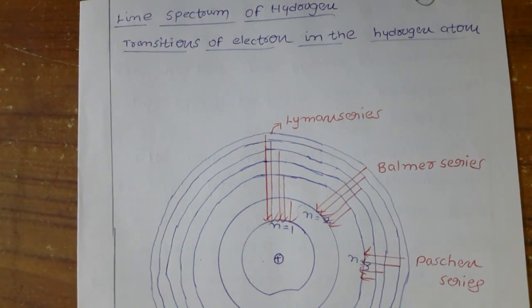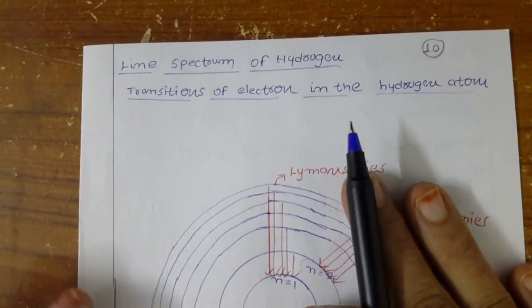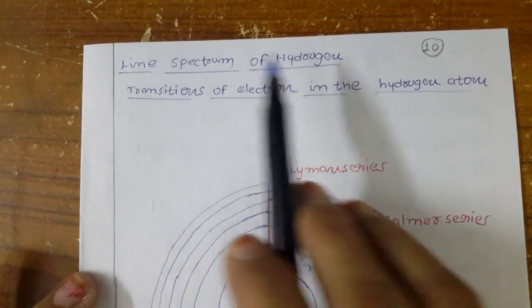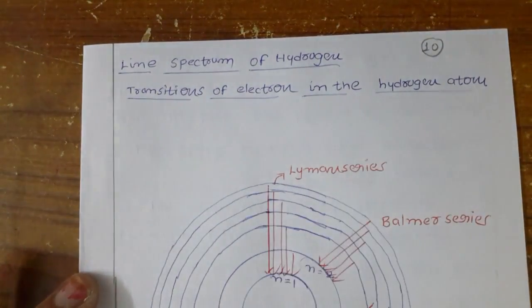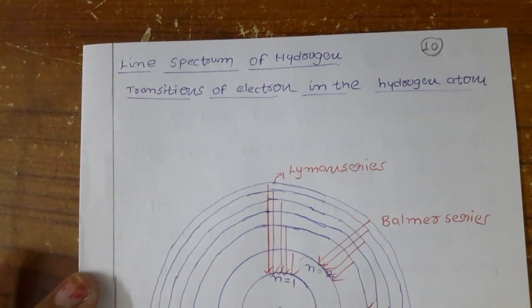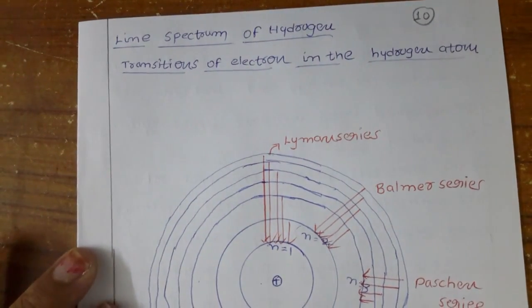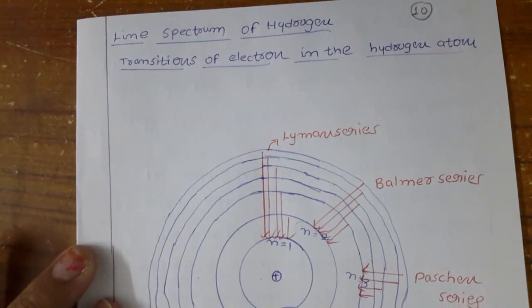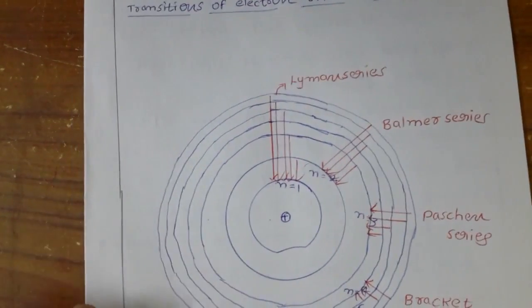Now let us discuss the line spectrum of hydrogen: you get the line spectrum for hydrogen, not the band spectrum, that is also discontinuous and emission. We discussed two types, emission spectrum and absorption spectrum. So we are discussing the discontinuous line emission spectrum of the hydrogen atom, not the absorption. So what happened here?